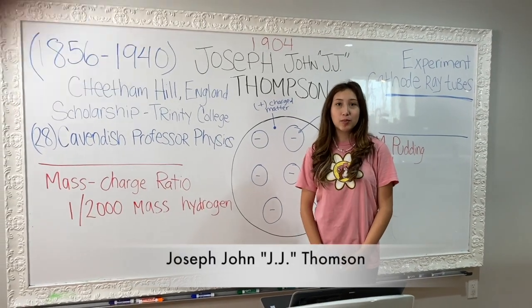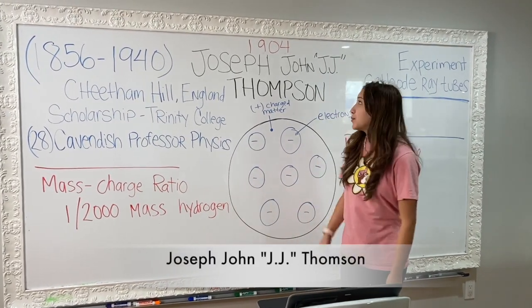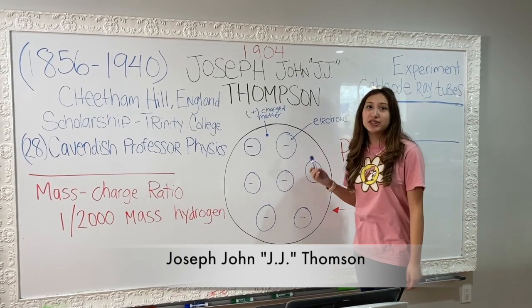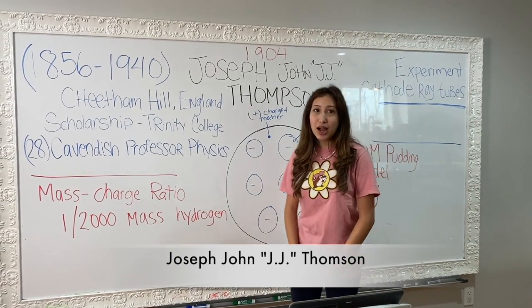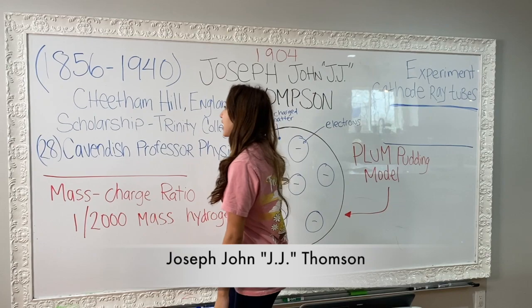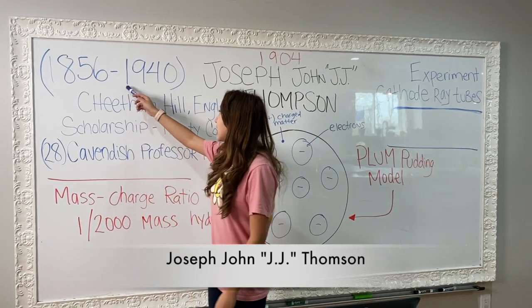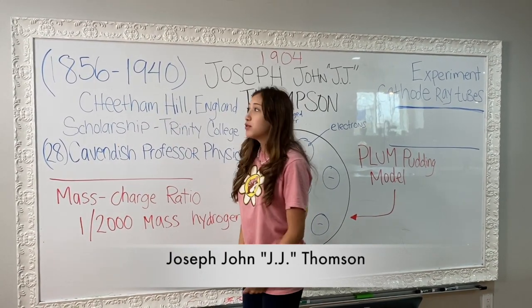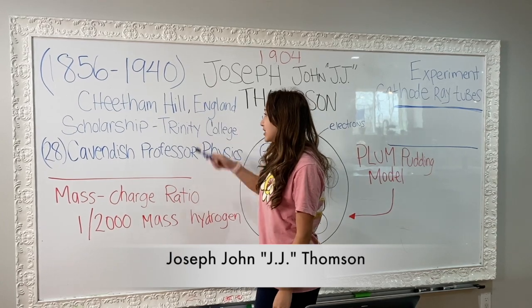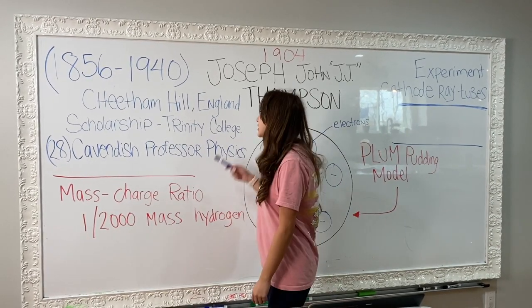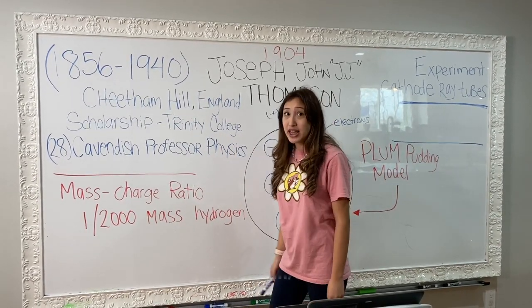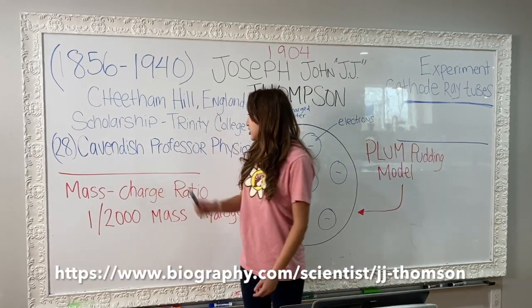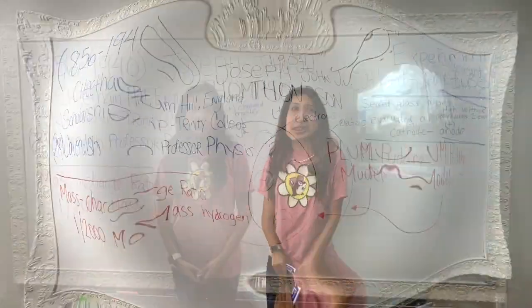So the third atomic model that I'm going to be talking about was discovered by Joseph John, or J.J. Thomson. So a little background on J.J. Thomson is that he was born in 1856 and he died in 1940. He was from Cheetham Hill, England, and he received a scholarship and attended Trinity College. And by the age of 28, he was the Cavendish Professor of Physics.